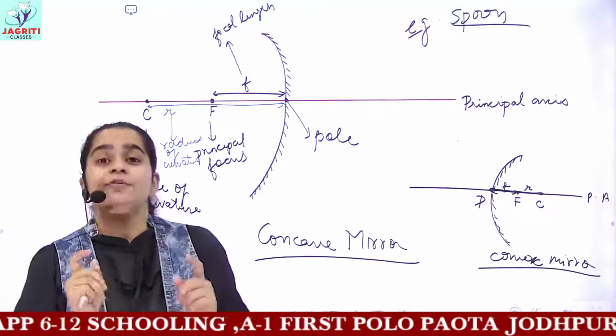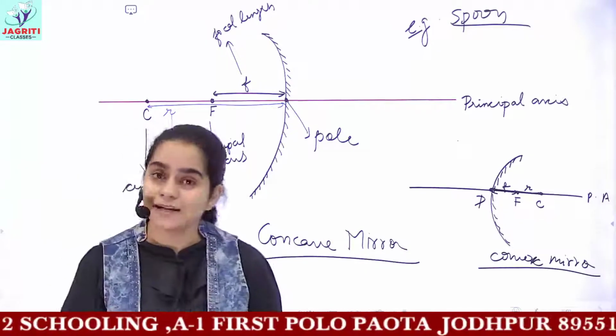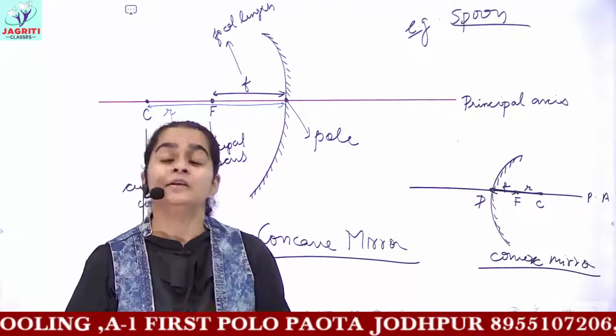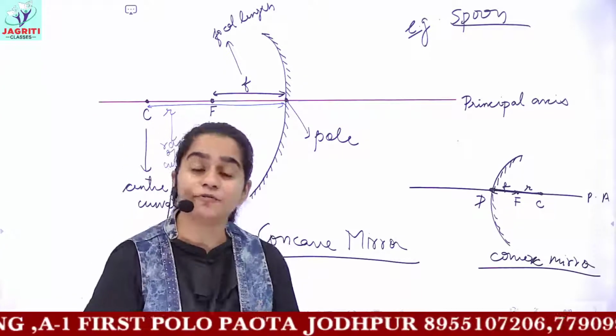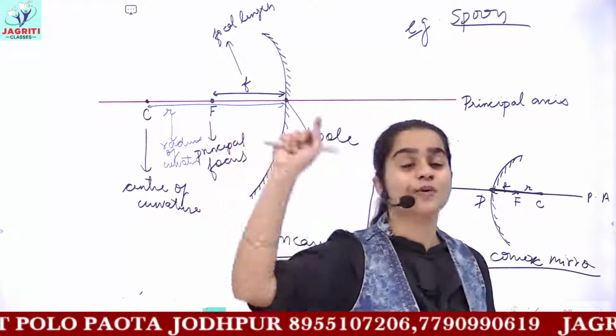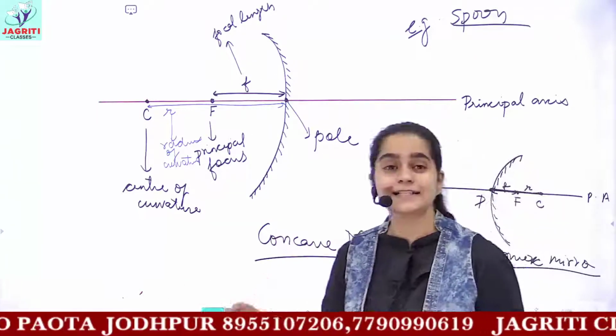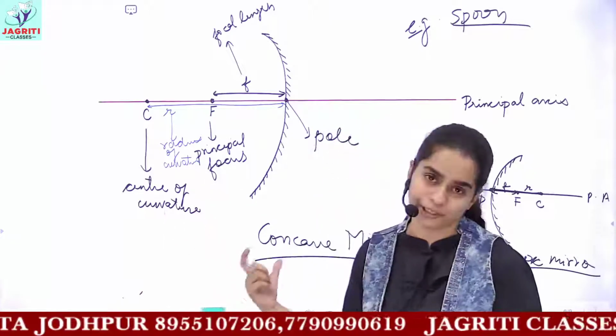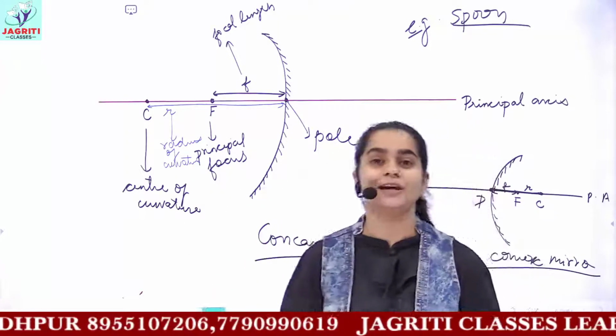Before this, firstly we'll be discussing the rules of image formation. Then we'll be discussing some types of image, that is, what you mean by the terms real, inverted, virtual and erect. So after discussing the rules and these four important terms, we'll be moving on to the ray diagrams.